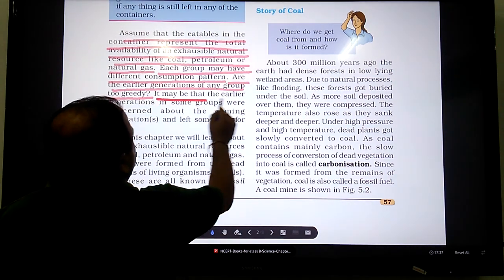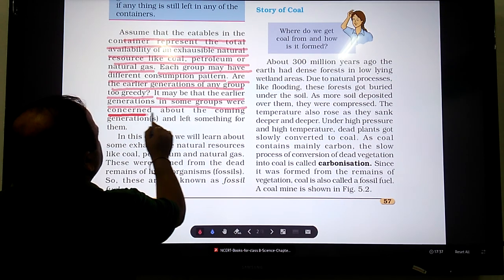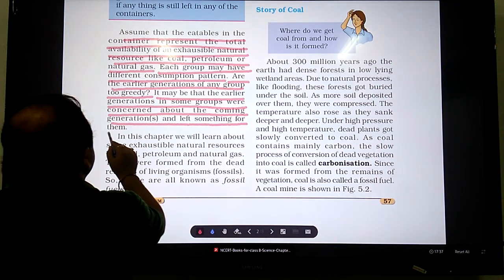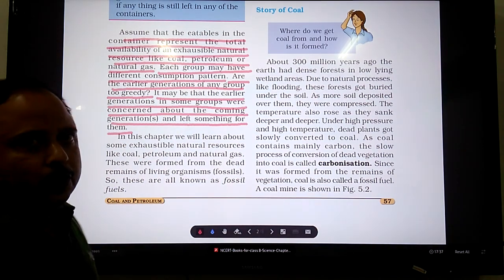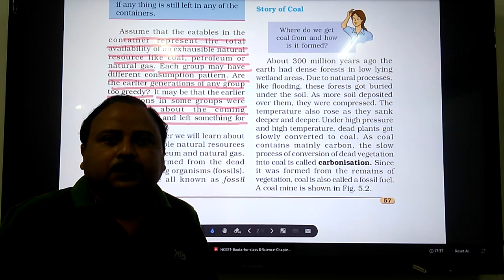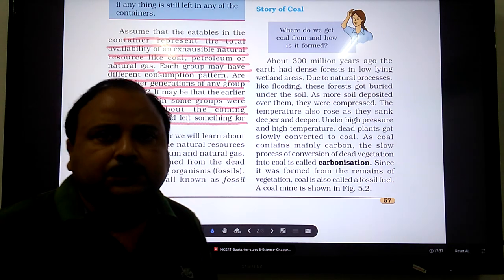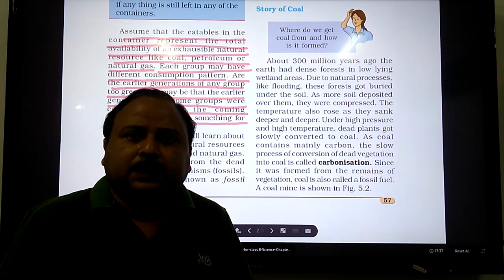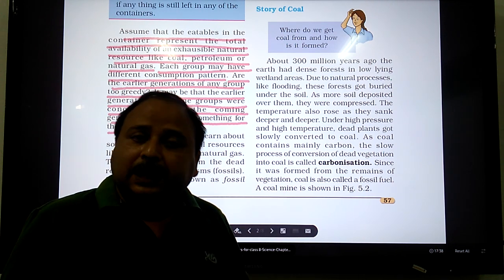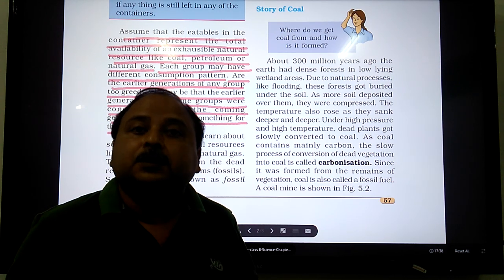It may be that the earlier generations in some groups were concerned about the coming generations and left something for them. Some members of the previous generations might have been very careful. While using the natural resources or the food items, they consumed less so that the amount of resources left for the next generations will also be more.